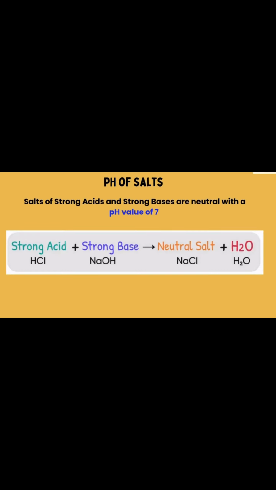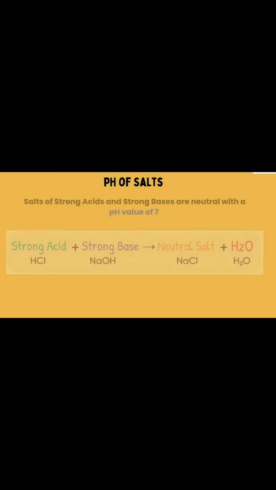So, pH of salts. Salts of a strong acid and a strong base are neutral with a pH value of 7. Both strong acid HCl and strong base NaOH give a neutral salt and water. Because both are strong, the salt is neutral in nature.